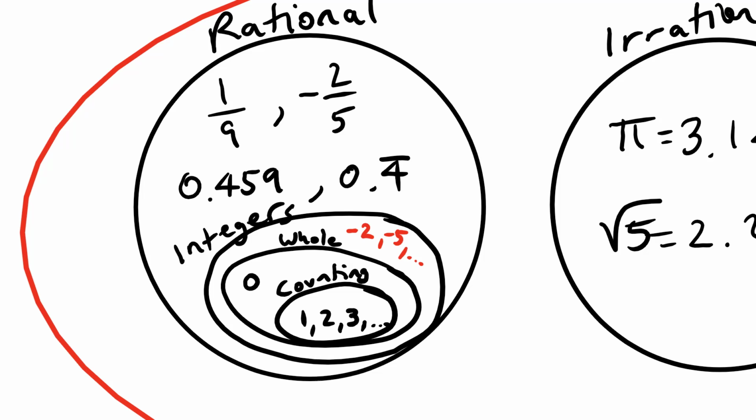Since I can write all these numbers as fractions, or as a ratio in other words, then these are considered rational numbers. For example, 0.4 with a repeating bar on top can be written as 4 over 9, and I can write the decimal 0.459 as 459 over 1000. The whole numbers, integers, or counting numbers, all of them, for example, 3 can be written as 3 over 1, so it should be considered a rational number.